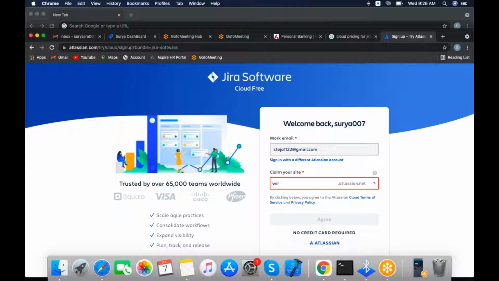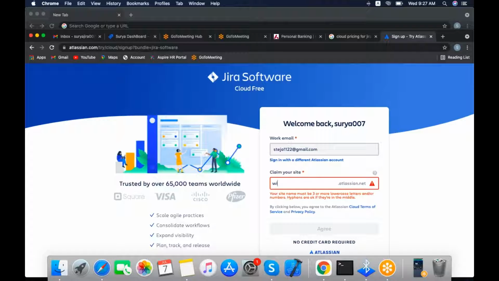For that, for example, I am creating Wipro. This site is already taken. Wipro has registered with their name in Atlassian, and that's why the site is already taken. For example, whenever you create a Gmail account with a name and someone has already been assigned that name, they will not give you access, because the user already exists for that Gmail. Same like that, whatever name you give, if it already exists, it will not give the access. You cannot change this dot Atlassian.net.